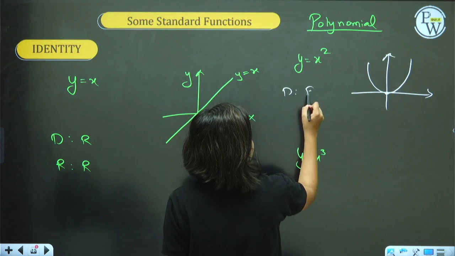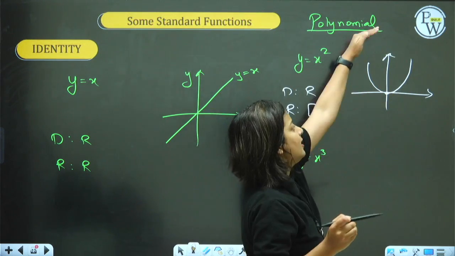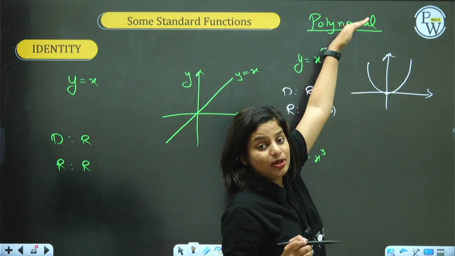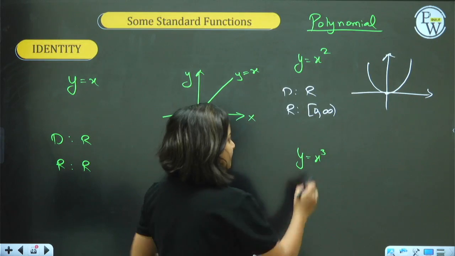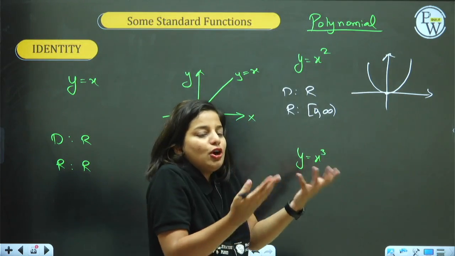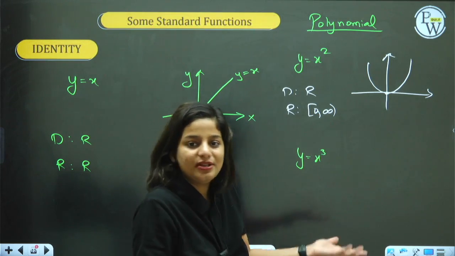Domain, all real numbers. But what about the range? It's always 0 to infinity. Can you see? On the y-axis, it's always positive. In fact, non-negative, never negative. The work of the square function is to square the input. That means square and give only positive numbers.